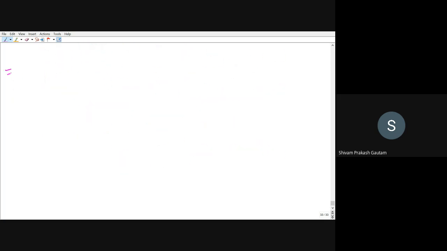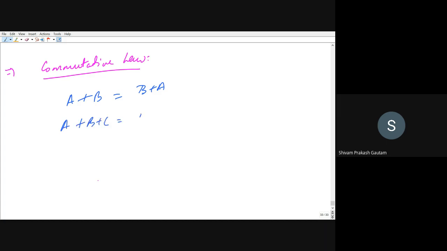Then we will be seeing the commutative law. What does this law say? A plus B can be equal to B plus A, right? I've just switched the variable from one place to another. So this is equal, right? Similarly, A plus B plus C can be equal to B plus C plus A, can be equal to C plus A plus B, can be equal to B plus A plus C, right? So this is what is called the commutative law.